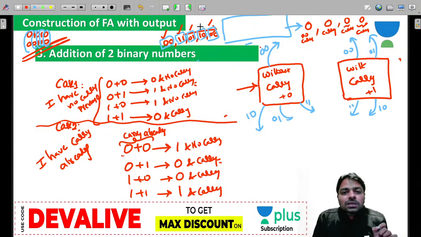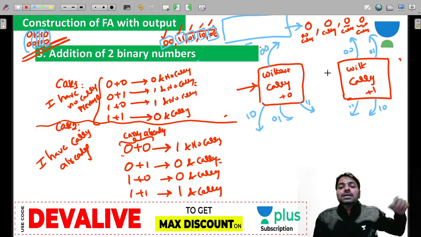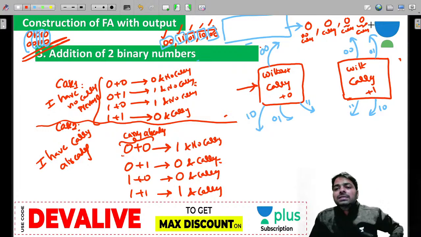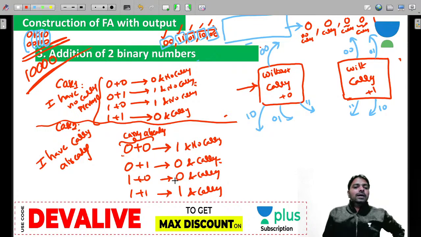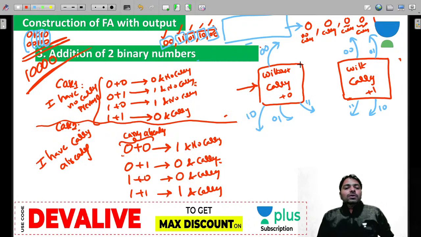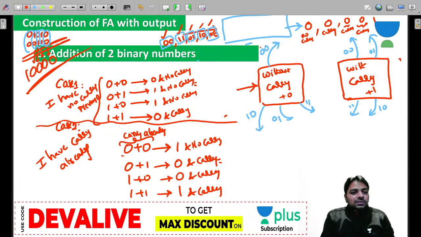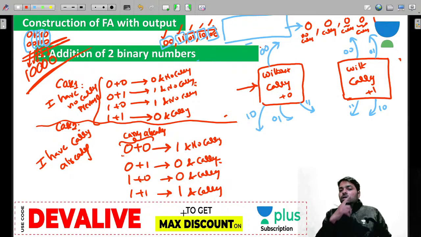And then 00: you had a carry, so 0 plus 0 plus 1 is a 1 as output. So you get the output 00001. This is the output, guys. If you look at the addition, you can see the output you get here. Yes or no? So this is how you produce an output.